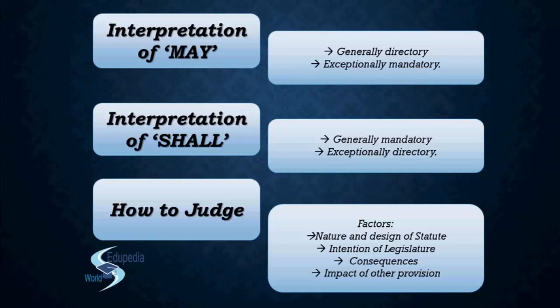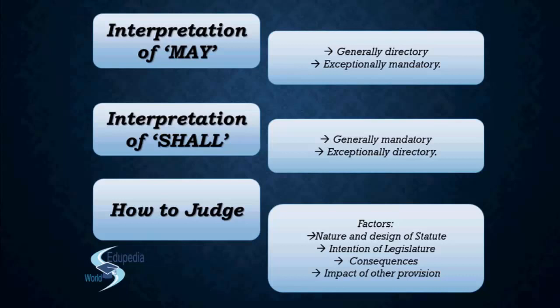So that was all about the rule of exceptional construction. Big rule, I understand. Lot of things in it, again I understand. But you have been asked questions in the past 4 to 5 times from this particular rule. So we could not avoid it, right? And it is not very difficult if you understand. There are 3-4 things you need to know: the difference between mandatory and directory, may, shall, and or.